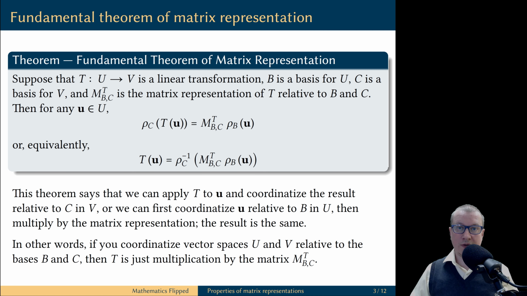In essence, what this theorem is saying is the following. If we coordinatize the vector spaces U and V and represent the vectors in these vector spaces as column vectors, then the linear transformation T becomes multiplication by the matrix.